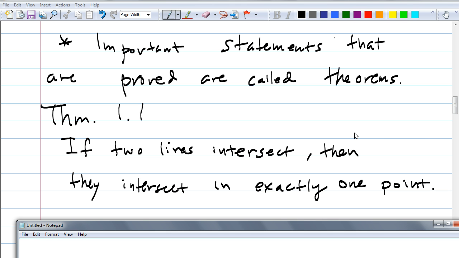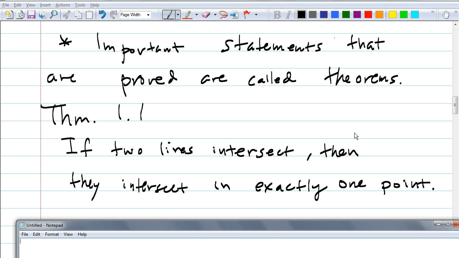Because when you prove a theorem, guess what we're going to have to use? Anybody? Postulates, right? All the statements that we take as truth, and all the theorems that we actually proved. How many theorems have we proved before? None. So we can't really use any theorems yet. But with this theorem, since we haven't proved any theorems, we're going to use postulates.